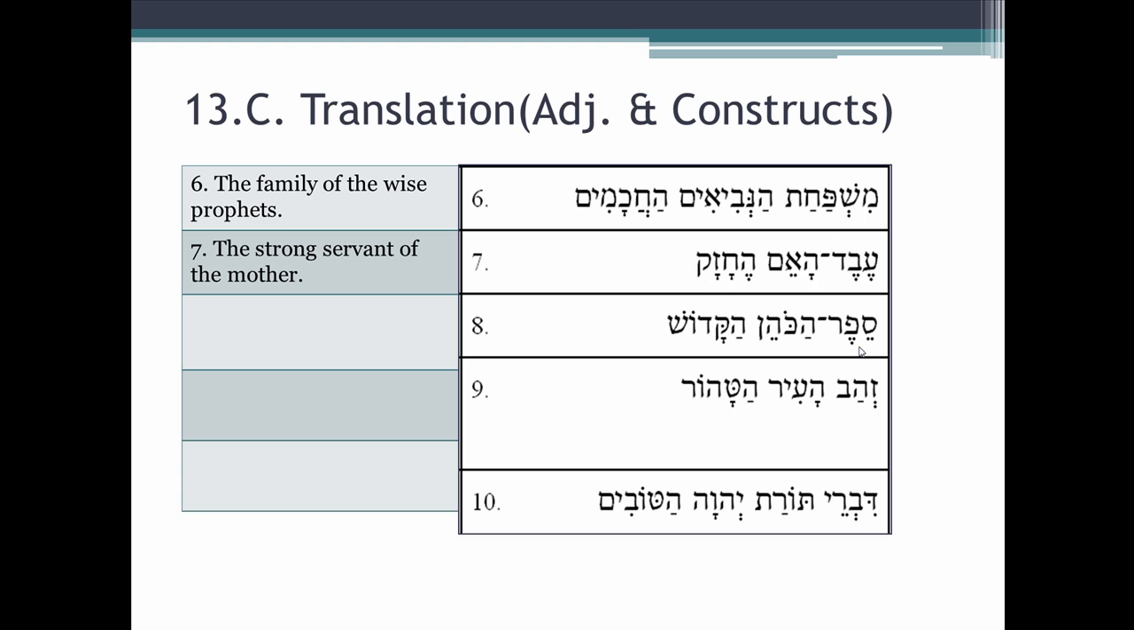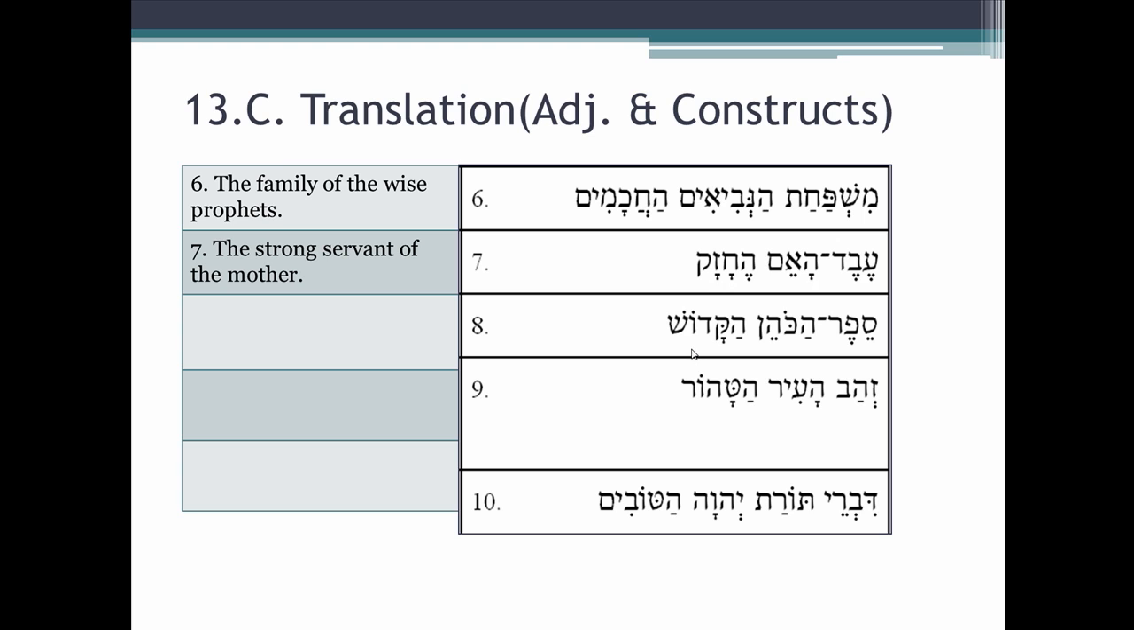Number 8, Sefer HaKohen HaKadosh. This one's a little tricky, and you'll see why. It's tricky in a good way. But we have here Sefer, which is a noun, book or scroll. And then we have HaKohen, another noun. Two nouns next to each other, think construct. The second noun, the absolute noun, is definite because of the definite article. That makes this one definite. So by itself, this would be the book of the priest or the scroll of the priest. Okay?